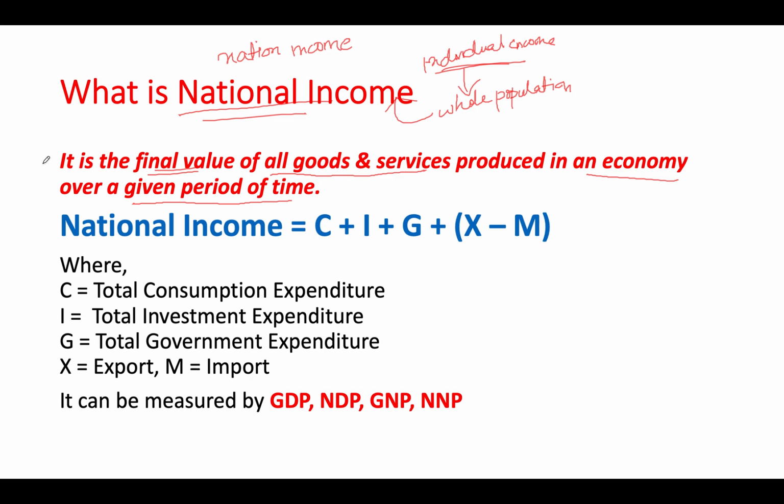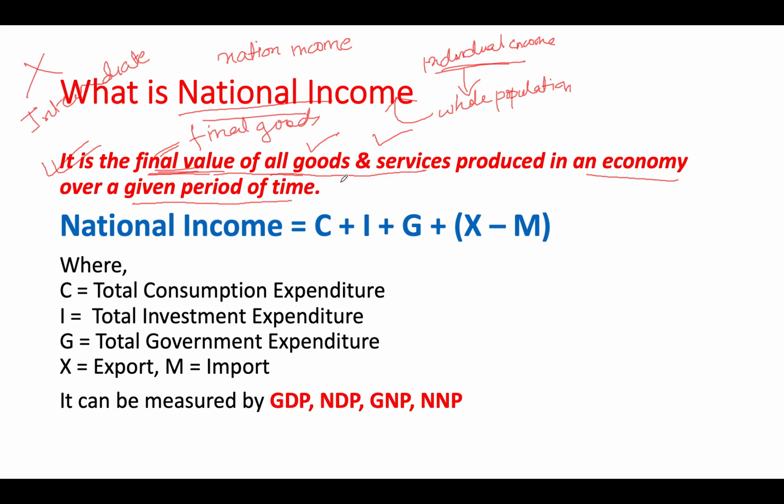National income is the final value of all goods and services, which we discussed in the earlier slide, produced in an economy over a given period of time. Final value means what? We have just discussed final goods and intermediate goods. That means we are talking about final goods and not intermediate. Why? I will tell you now.